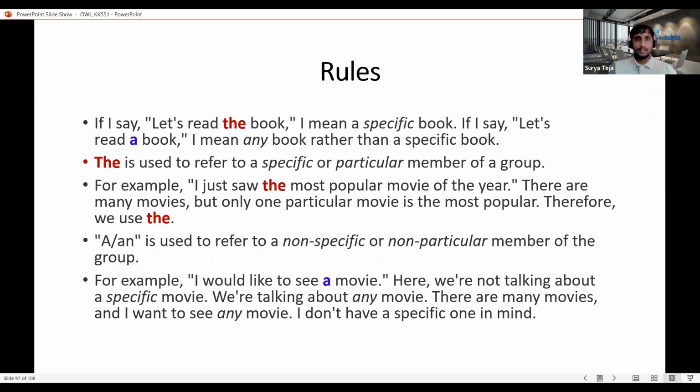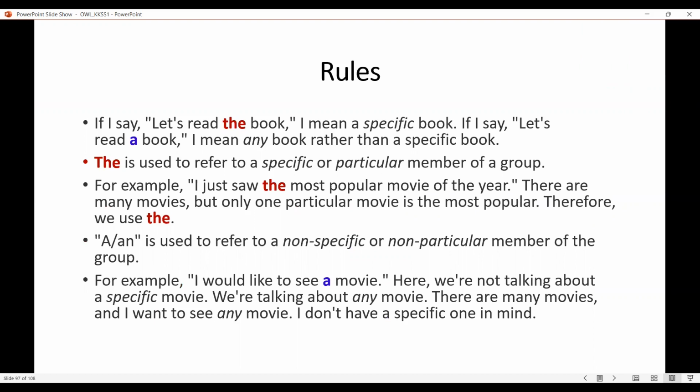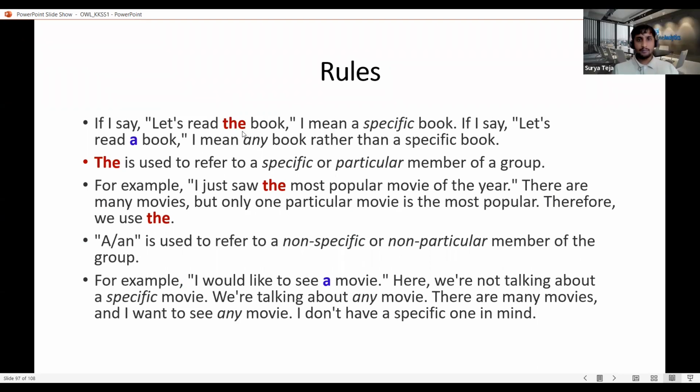Here, if I say, let's read the book, I mean a specific book. What this means is someone has talked about a book, maybe Atomic Habits or some other book, and the other person has said, let's read the book. So in case we use the, I'm specifically talking about a book which the other person has mentioned. If I say, let's read a book, I am not sure which book I want to read. I have not yet figured out which one I am going to read, but I am sure that I am going to read a book. So I'll say a book, any book I can read.